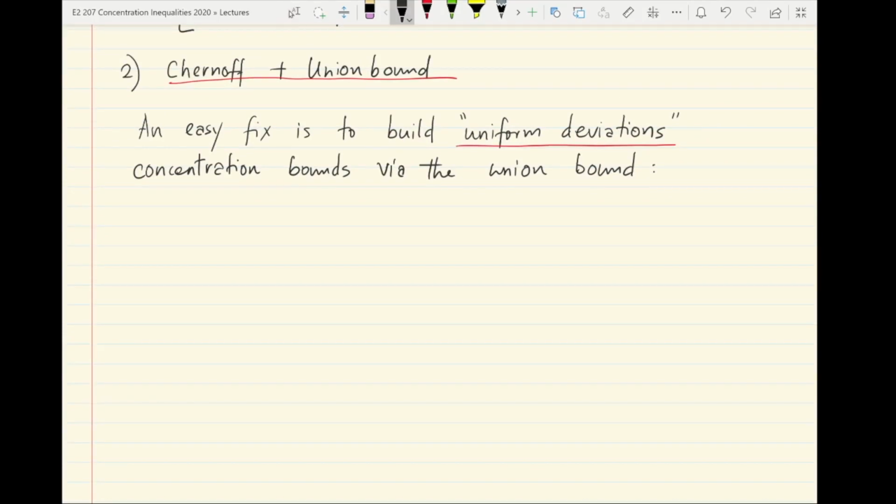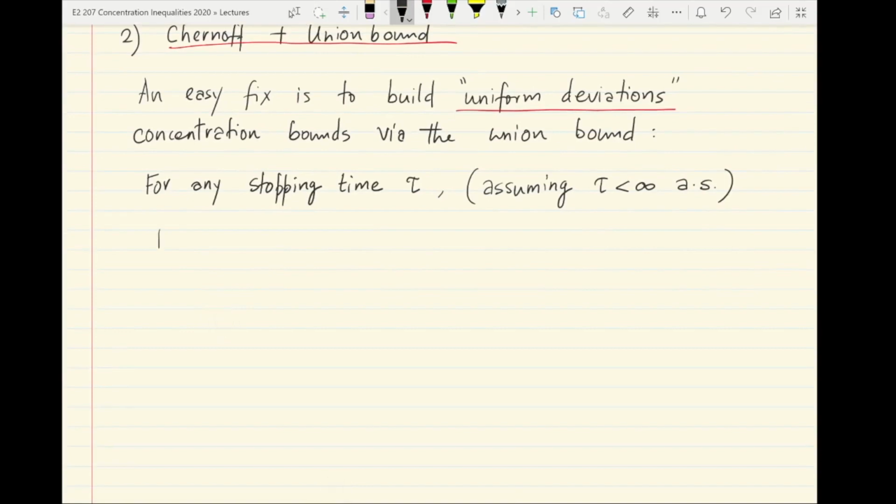So here's what you do, for any stopping time induced by a stopping rule, and we define mathematically the stopping time to be tau. We will make the small technical assumption that tau is almost surely finite, assuming tau is less than infinity almost surely. So as long as tau is less than infinity almost surely, one can write the following. The probability, and I am omitting the subscript mu, which is understood,